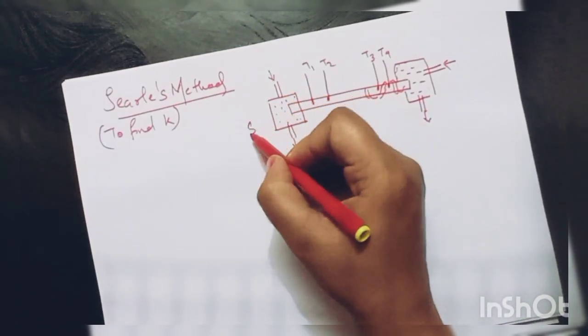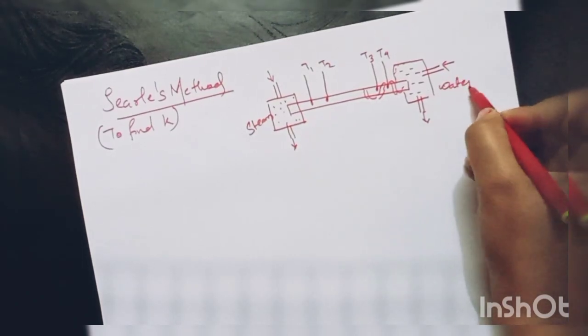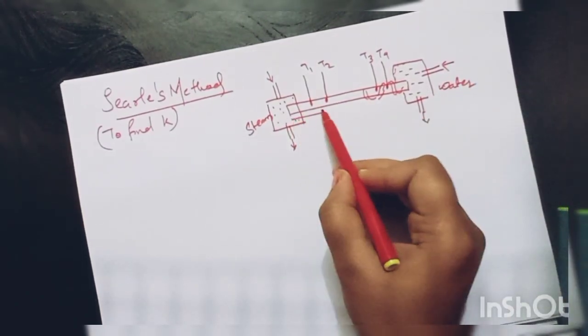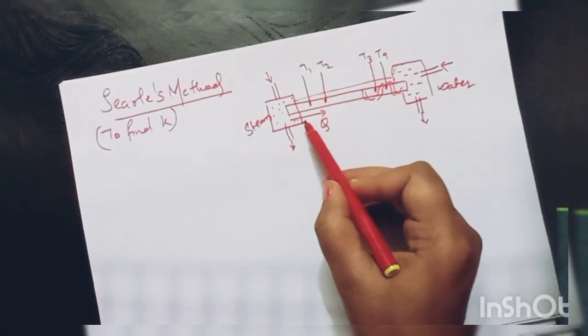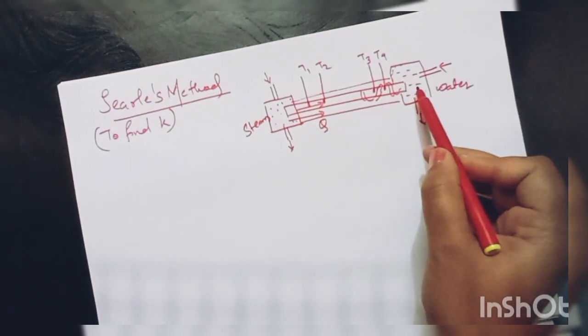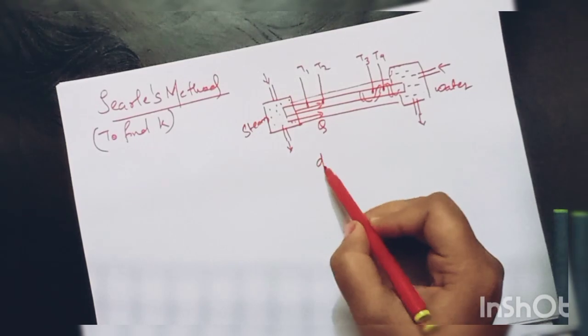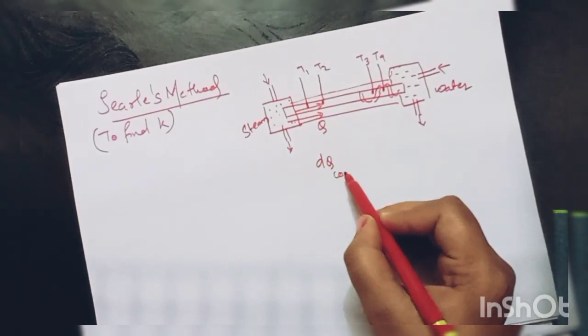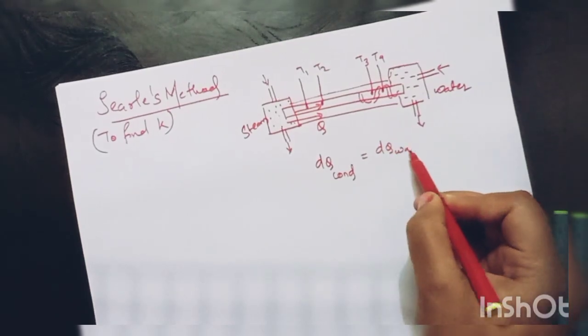At one end we are providing steam, at the other end we are providing water. The rod is insulated, and the amount of heat flowing through the rod will be received by water and its temperature will rise. So the amount of heat conducted is nothing but the amount of heat absorbed by water.